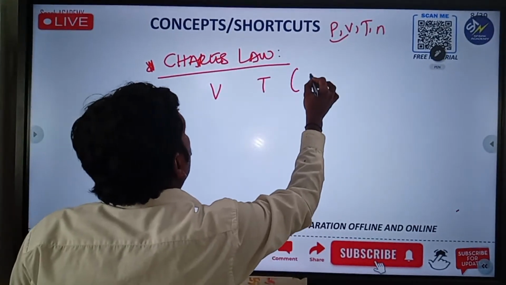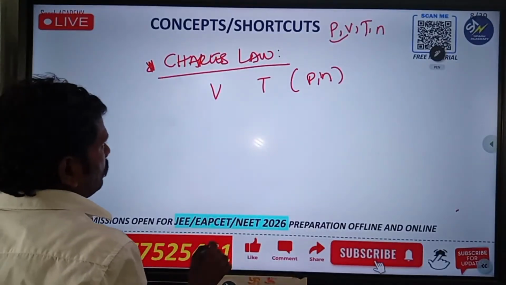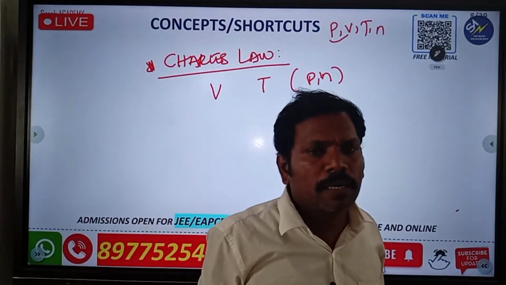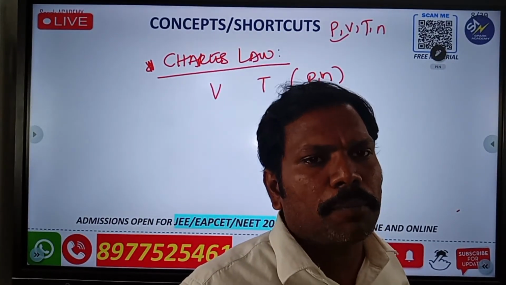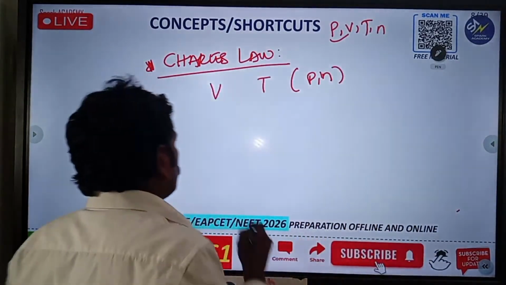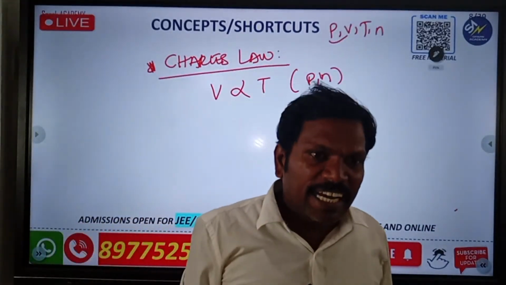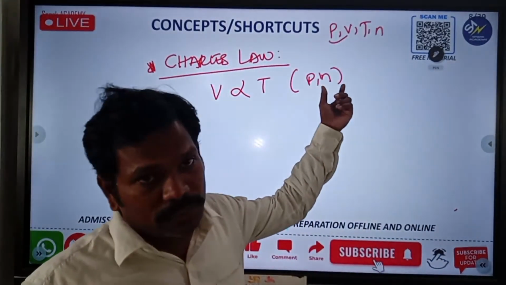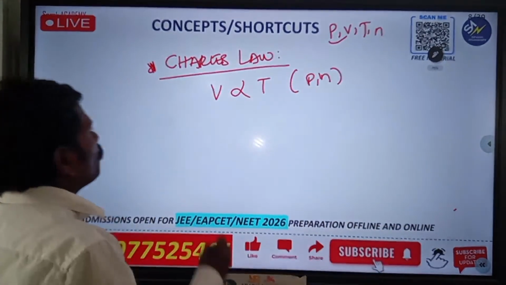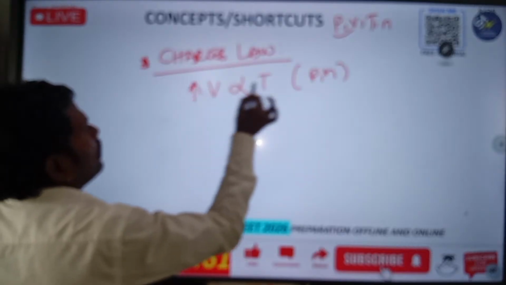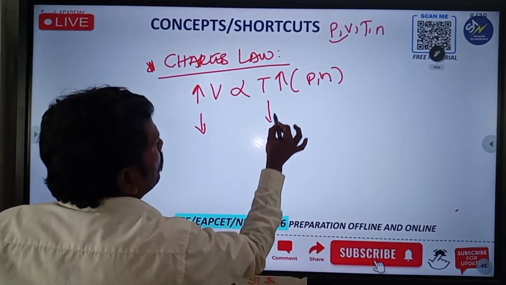At constant pressure and moles. Moles are nothing but related to the Avogadro number. Whenever we say moles, you write small n. When you take the Avogadro number, you write capital N. So V is proportional to T. That means at constant pressure and N, V is directly proportional to T. V is increasing, T also increasing; V decreasing, T also decreasing.